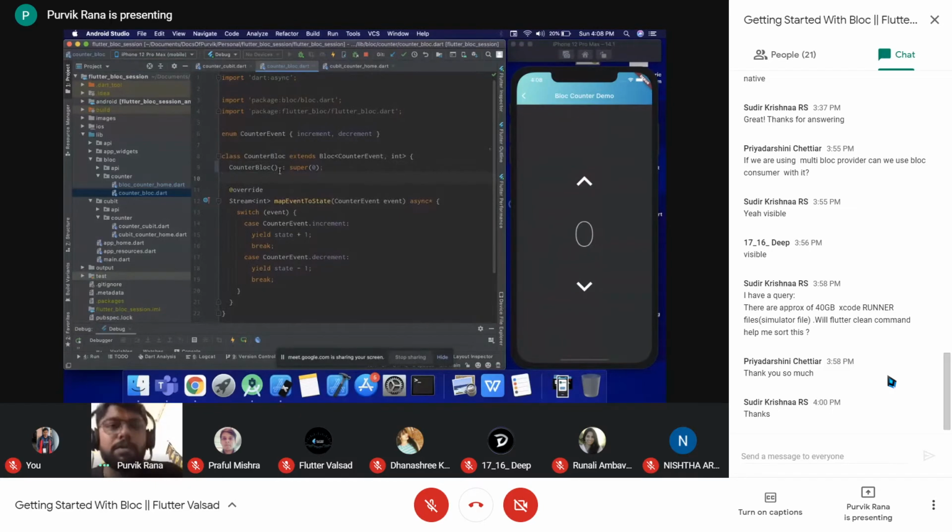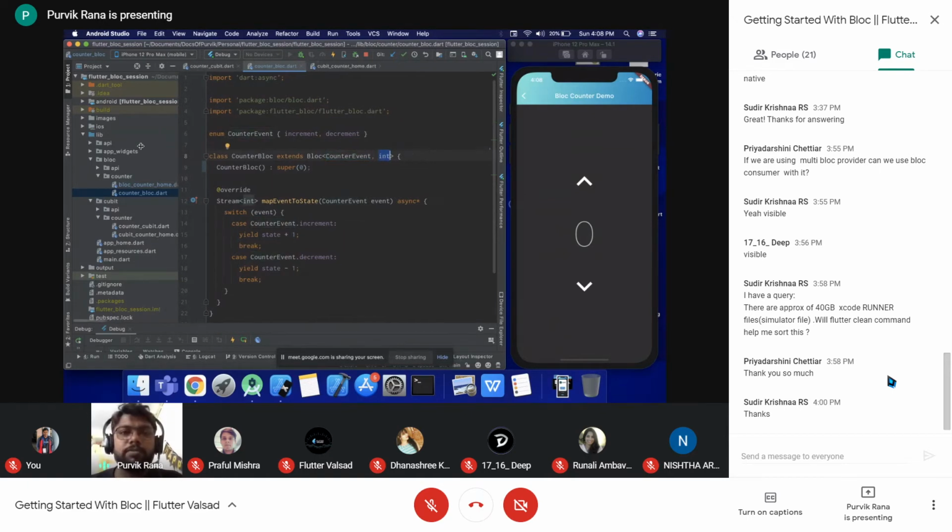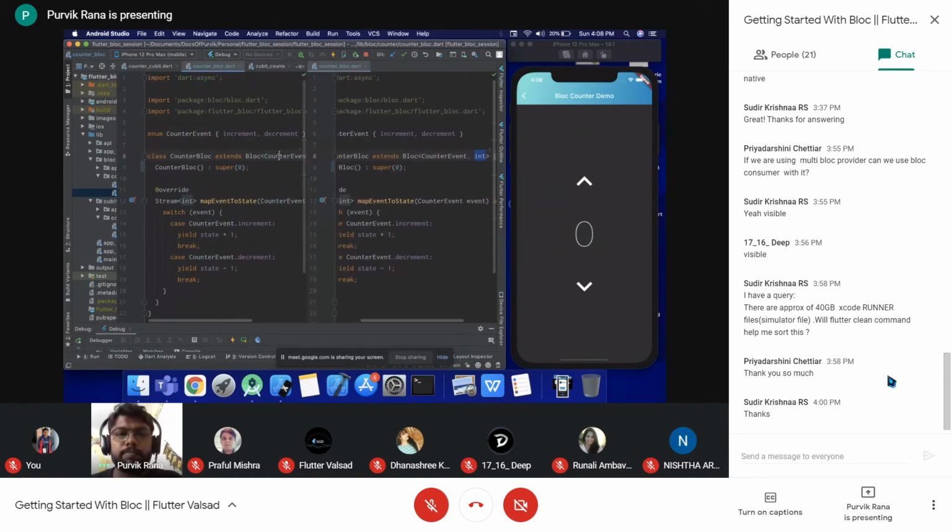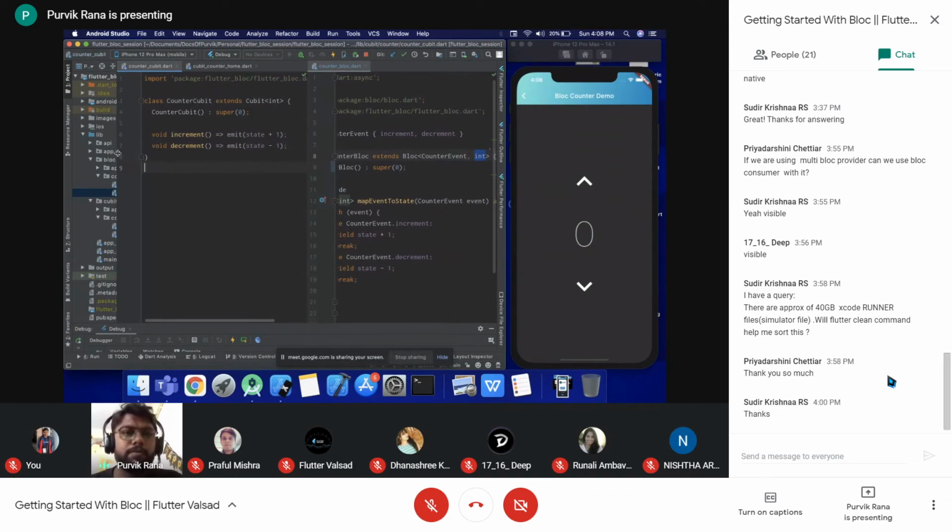Let me explain this one: we will have a class, the counter block, which extends the base block class, which will have two things, one is the event and one is the state. So let me show you the difference here.